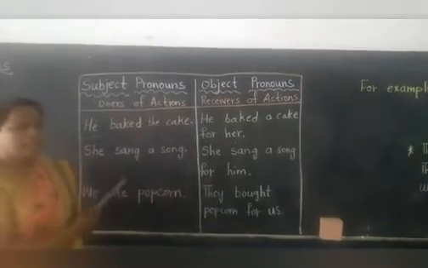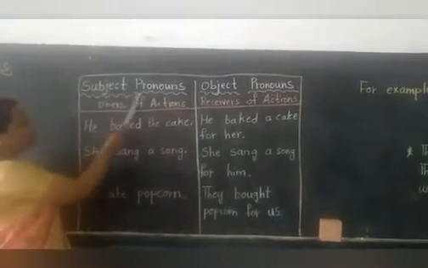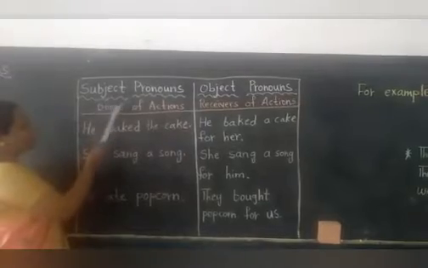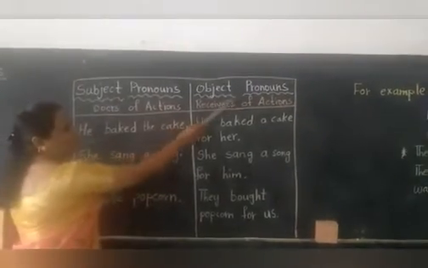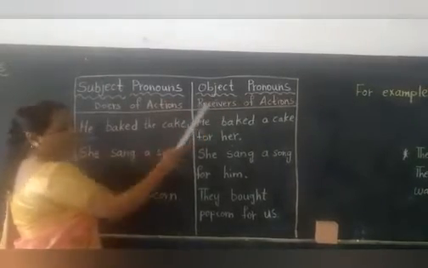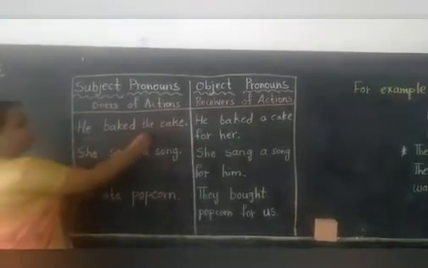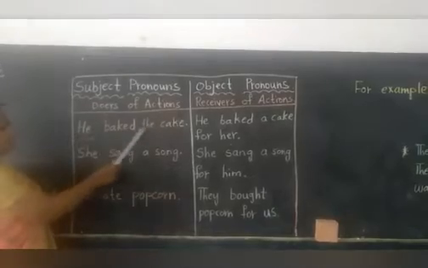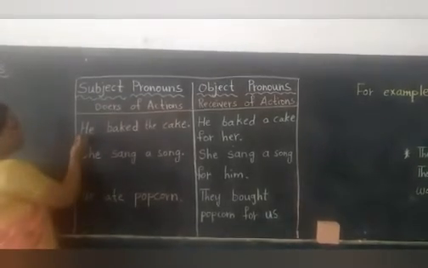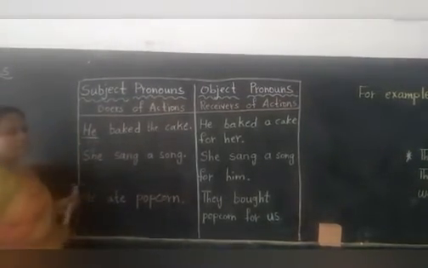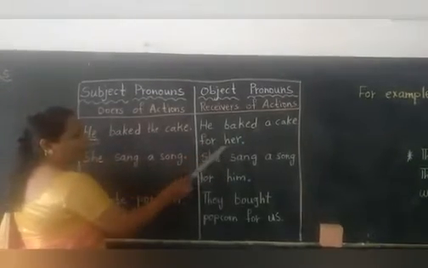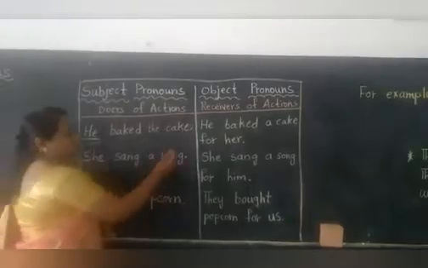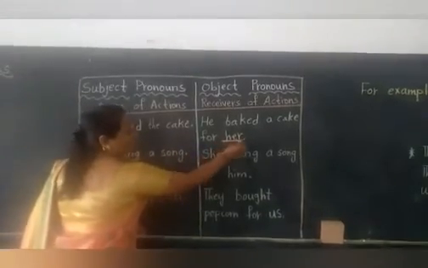Yes, children, let us see this table. Subject pronouns: okay, what are subject pronouns? Doers of actions. Object pronouns: receivers of actions. He baked the cake. He is here the subject pronoun. Okay, children? And here, he baked a cake for her. Her is the object pronoun. Okay, children?